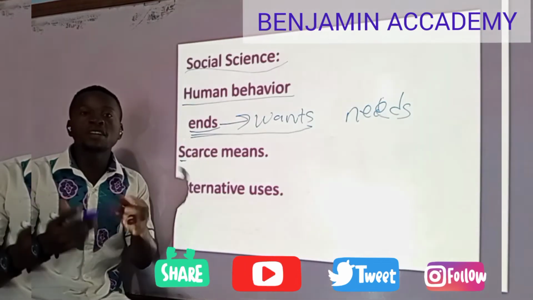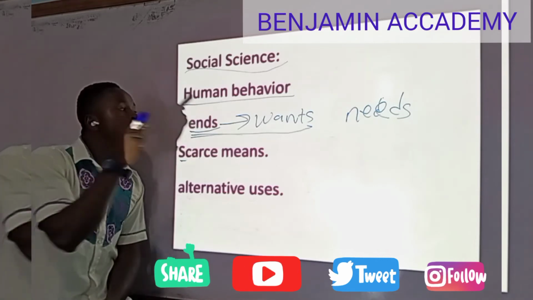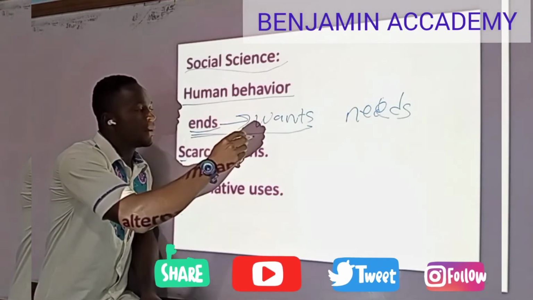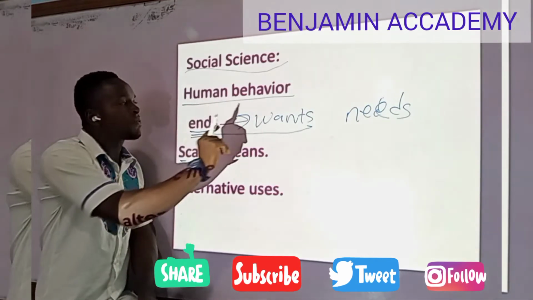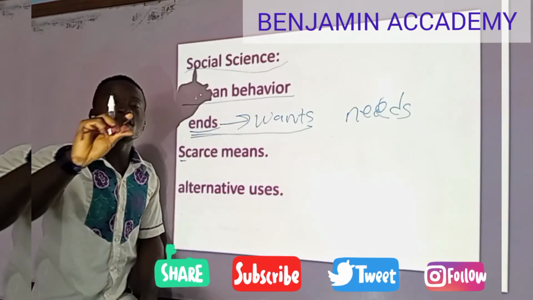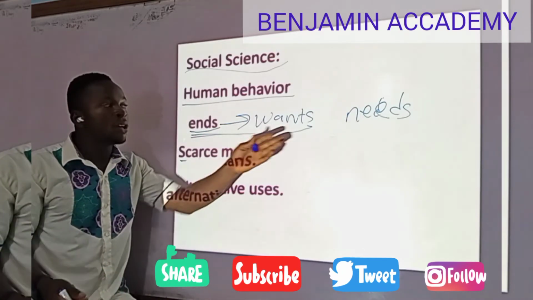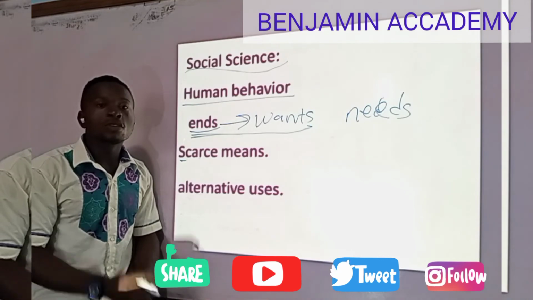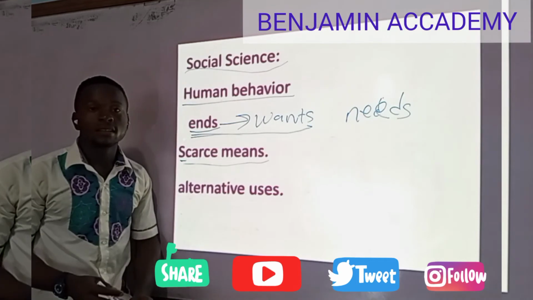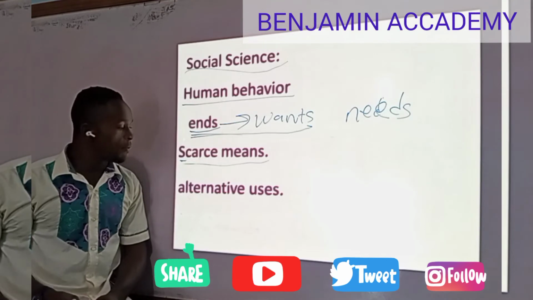He also made mention of scarce means. When he made mention of these unlimited wants, he said the means to satisfy them are limited. That means the income to satisfy them is limited. So there is a scarce means of satisfying the numerous wants. That was why this definition was also considered the most appropriate definition.